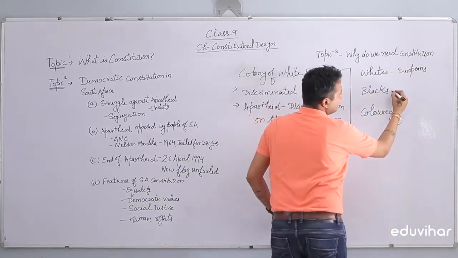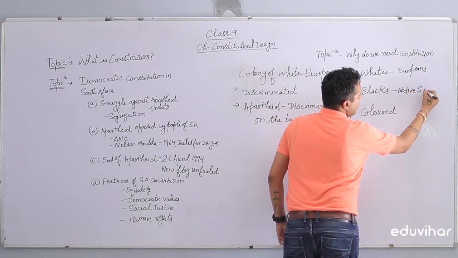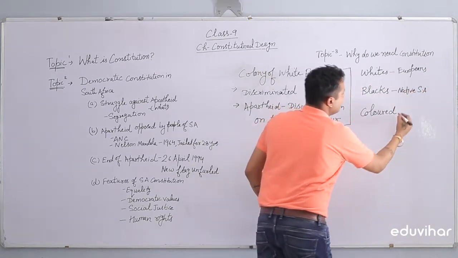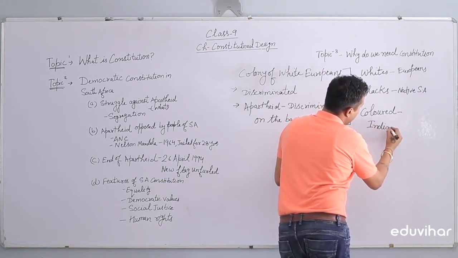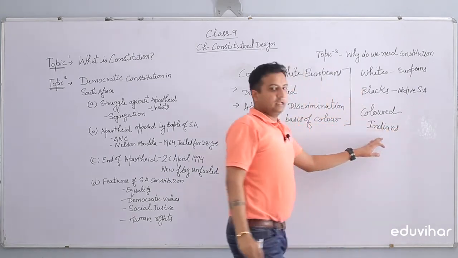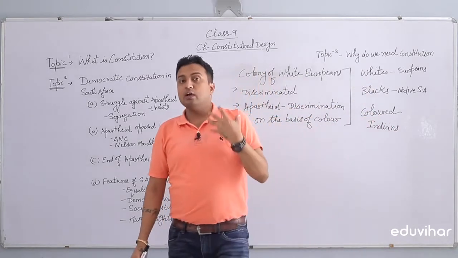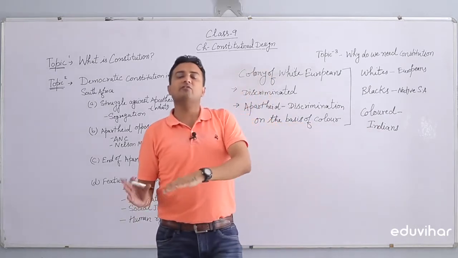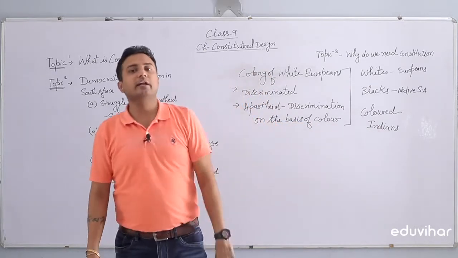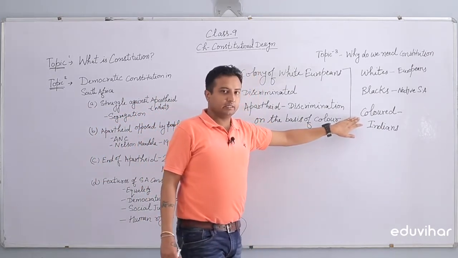Blacks are the native South Africans, and for colored we have Indians. Yes, we Indians are neither white nor black. We are in the colored race, right? Indians, those who have migrated from India and settled in South Africa, were termed as colored over there.